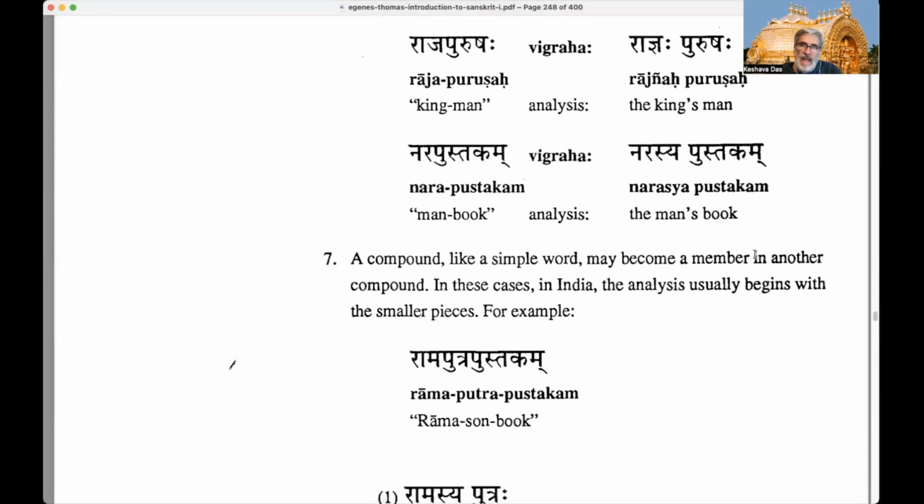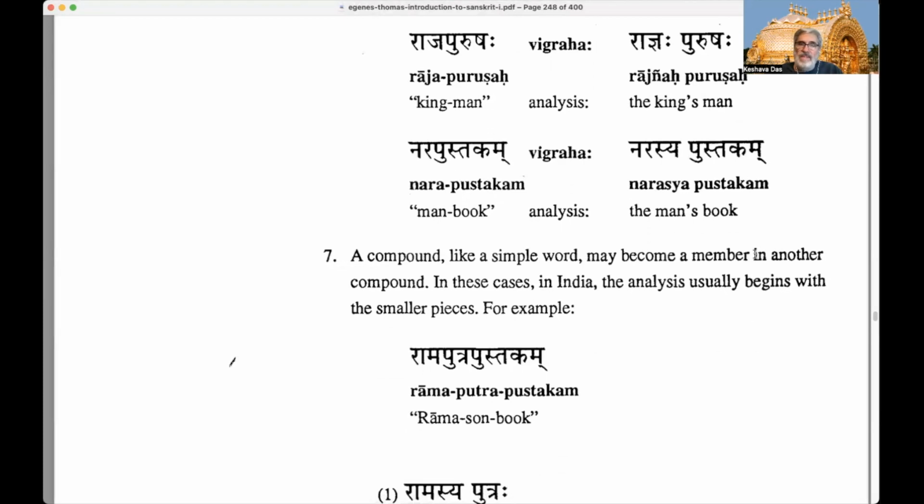Okay, and then we have the next example, Nara Pustakam. Nara Pustakam means the man's book. If we analyze that compound as a Shasti Tatpurusha, a genitive Tatpurusha compound, it becomes Narasya, which is the genitive singular of Nara, Narah, and Pustakam, Pustaka being a neuter noun: Pustakam, Pustake, Pustakani.